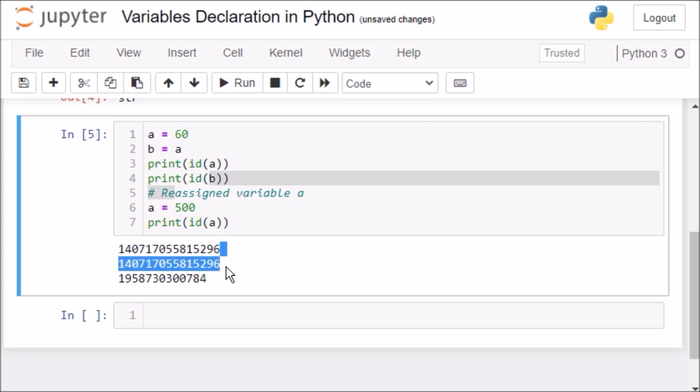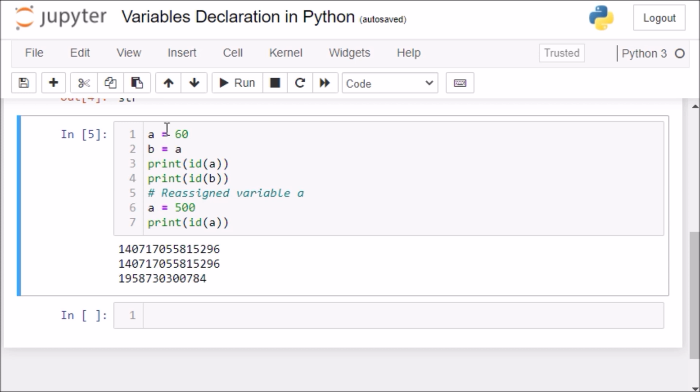They both are the same because we assigned a and b to point to the same object. But next we have reassigned variable a is equal to 500. And the id will be changed, because when we print the id of a after reassignment, it refers to a new object identifier. Okay, so this is all about object identifiers in Python.